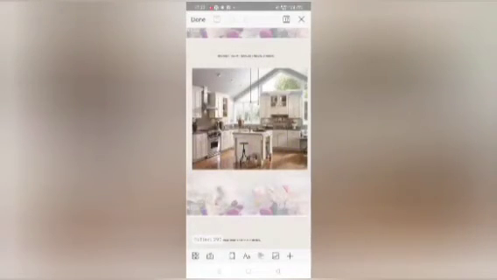Yes, children. Now look at this picture. How a kitchen should be. A kitchen should be airy and spacious, children. Always a kitchen should be spacious. And it should be fitted with an exhaust fan and chimney to allow the smoke to go out. Right? So that it will not circulate in the kitchen itself. Right? It will go out up. Can you see that chimney? Yes or no? Okay, fine.